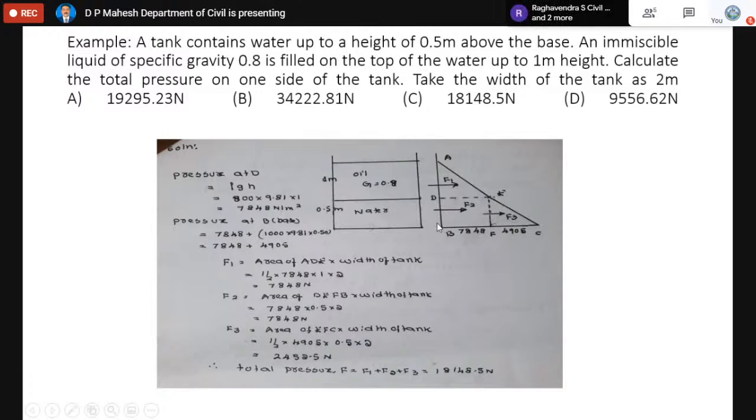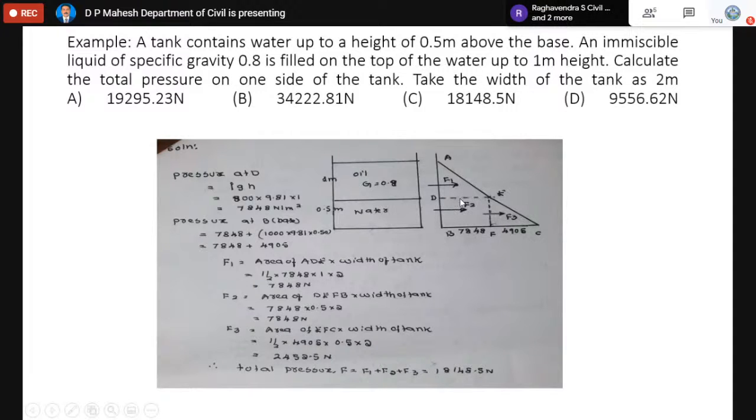So now we draw a horizontal line through this point. It means that this is the pressure at D, this will be the same pressure, and the remaining pressure at the bottom will be 4905. Once you draw this diagram correctly, this is the pressure at D. Accordingly, you draw a horizontal line. Then what is the pressure at the bottom? That is 7848 plus 4905. That's why it is written. Then draw a horizontal line. You will get three different shapes: triangle, triangle, and rectangle.